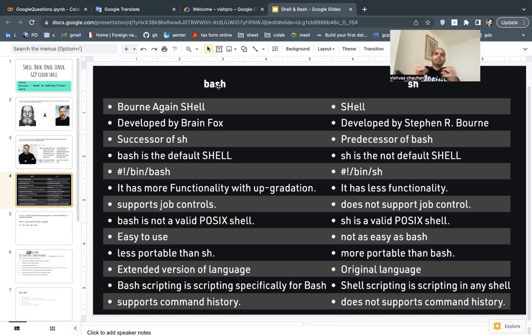You can say bash is a superset of shell. It has more functionalities and is easier to write code in. It's spelled Bourne shell, developed by two other guys. I do not know about these guys, but anyway, it has more functionality.